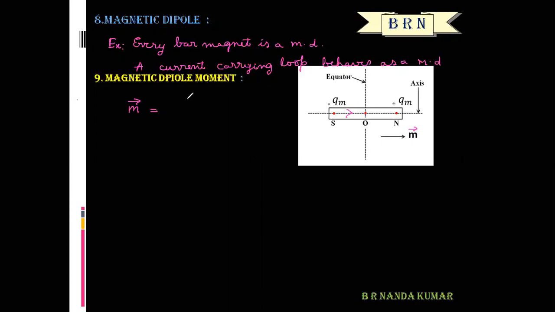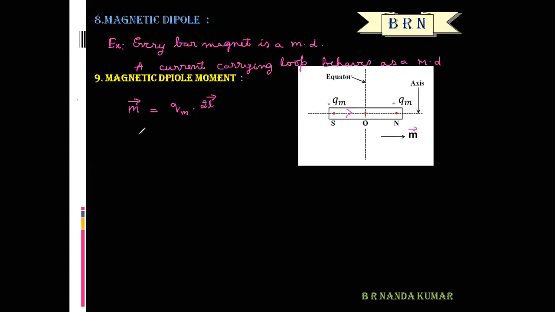Okay, what is the meaning of magnetic dipole moment? That is the product of pole strength and the magnetic length. Magnetic length is 2L vector. Okay, it is always directed from south to north direction. Magnetic dipole moment is always directed from south to north direction. This is the magnetic dipole moment of a bar magnet.